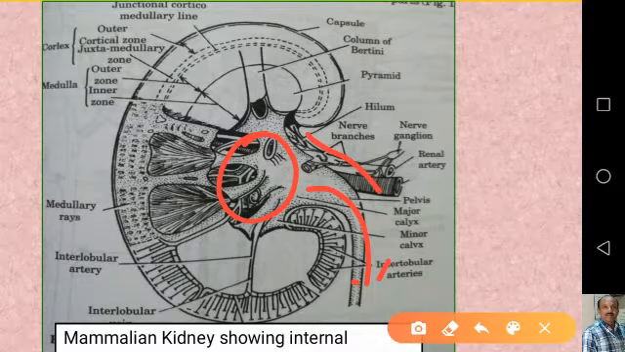The ureters, as I said earlier, are slender whitish tubes, each one coming out of each kidney. They emerge from the pelvis of the kidneys, and their walls are lined with transitional epithelium. These ureters run downwards and open into the urinary bladder.